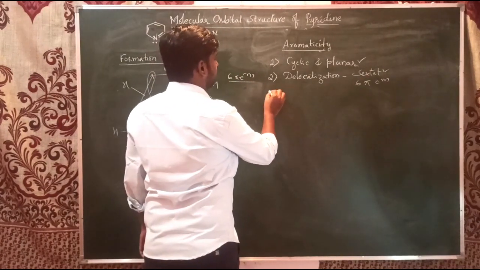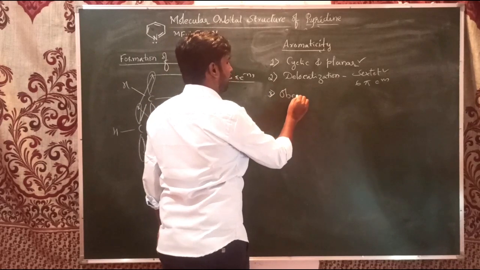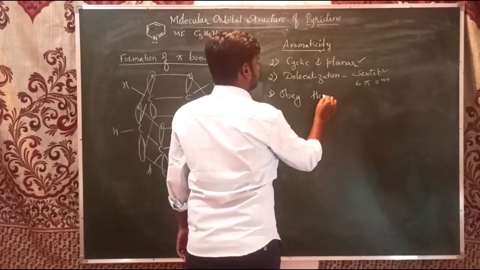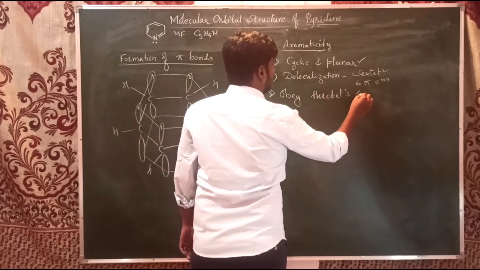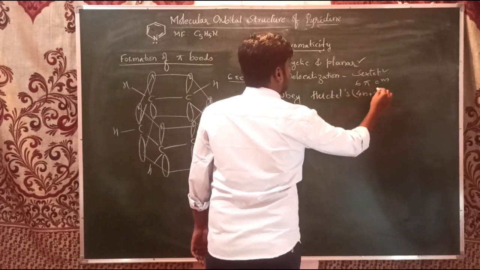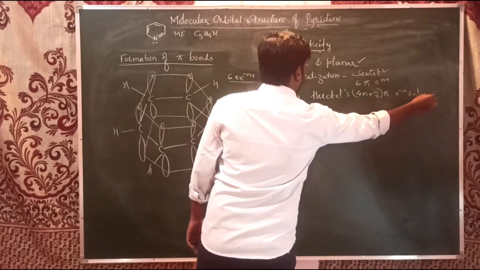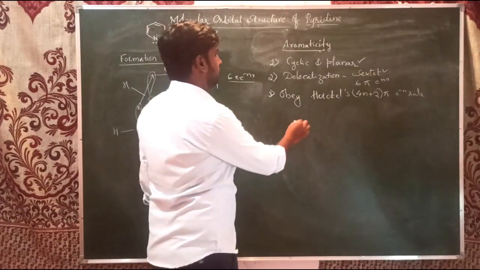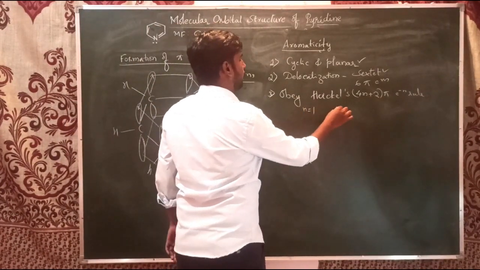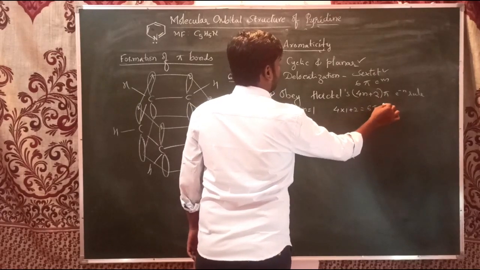The third one is it should obey Huckel's 4n plus 2 pi electron rule. As you already know, there are 6 pi electrons and one ring, so n equals 1. So 4 into 1 plus 2 equals 6 pi electrons.